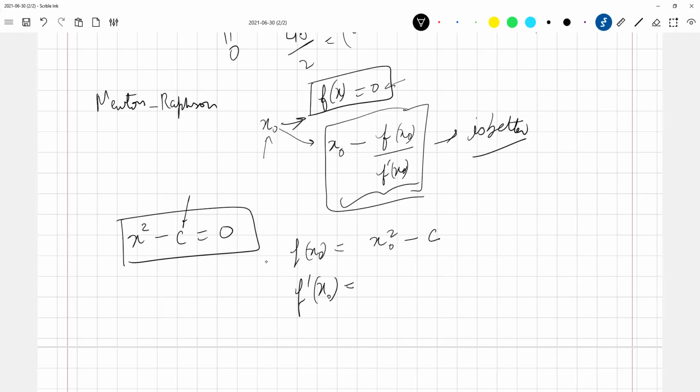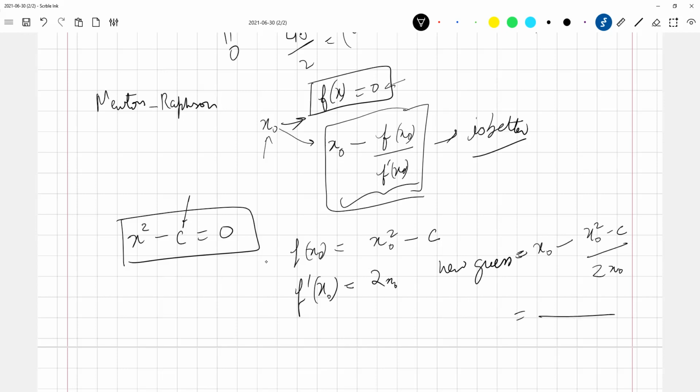The derivative of f is 2x0. Okay, so what will be my new guess? My new guess is going to be x0 minus (x0 squared minus c) divided by 2x0.